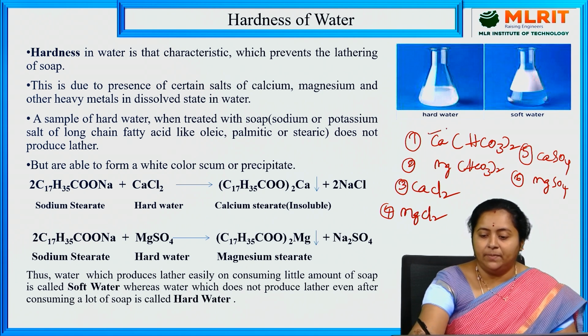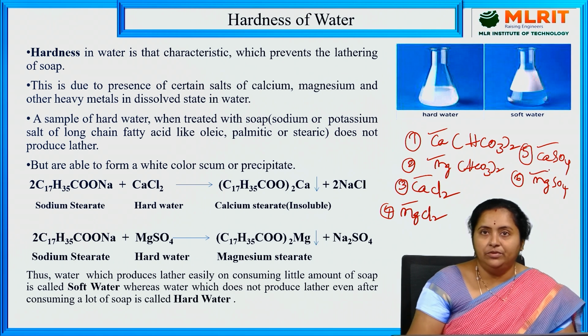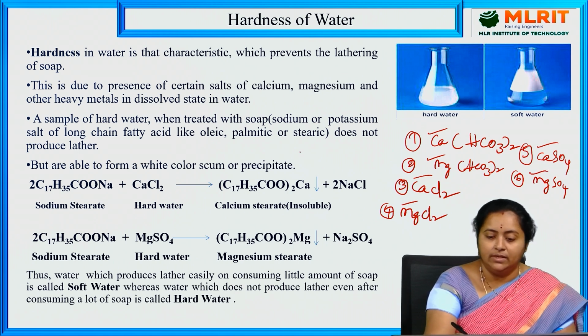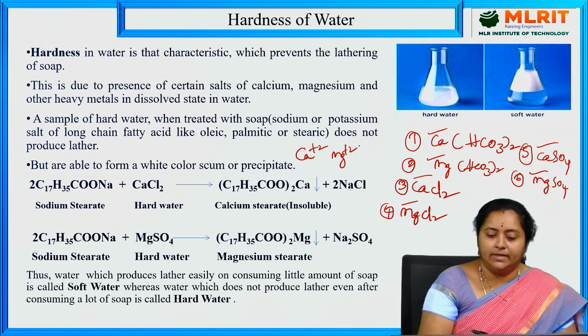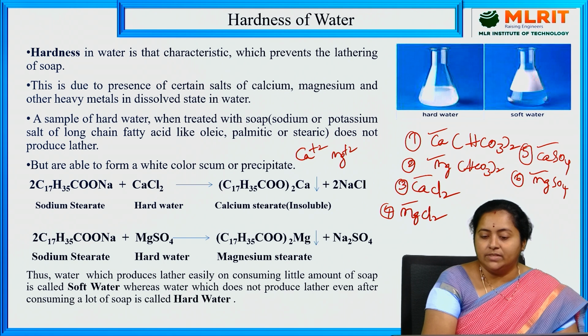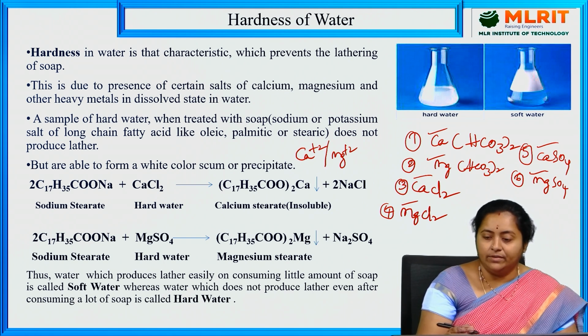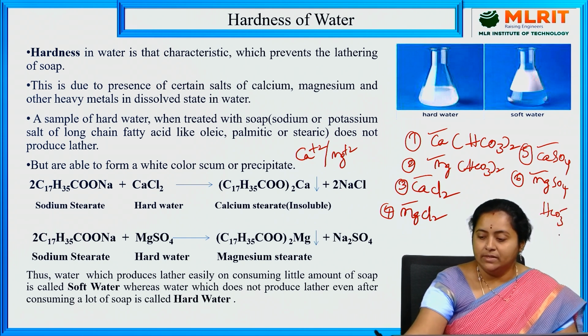So first two are bicarbonates of calcium and magnesium, the next two are chlorides of magnesium and calcium, and the third pair is sulfates of calcium and magnesium. If you notice, in all these six salts, calcium and magnesium are common cations. If it is for the case of anions, anions are bicarbonate, HCO3 minus, chloride ion, Cl minus, and then sulfate ion, SO4 minus 2.